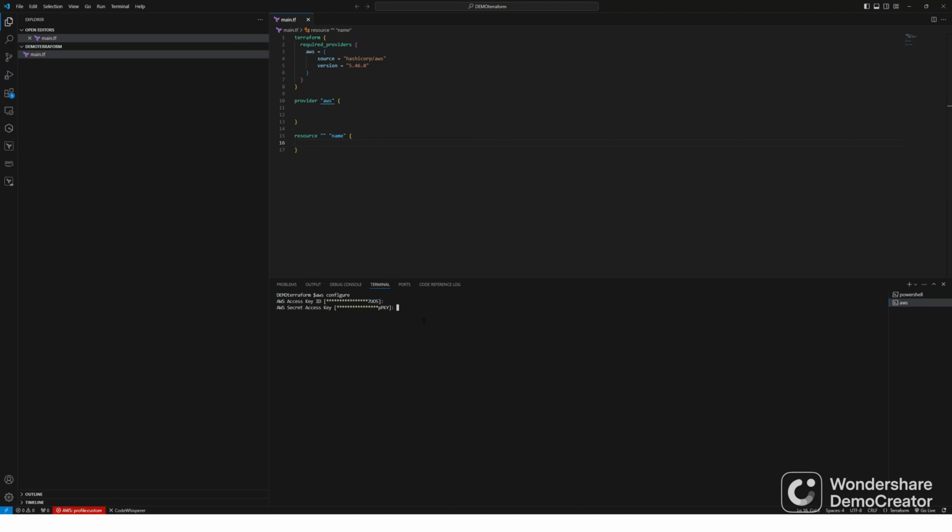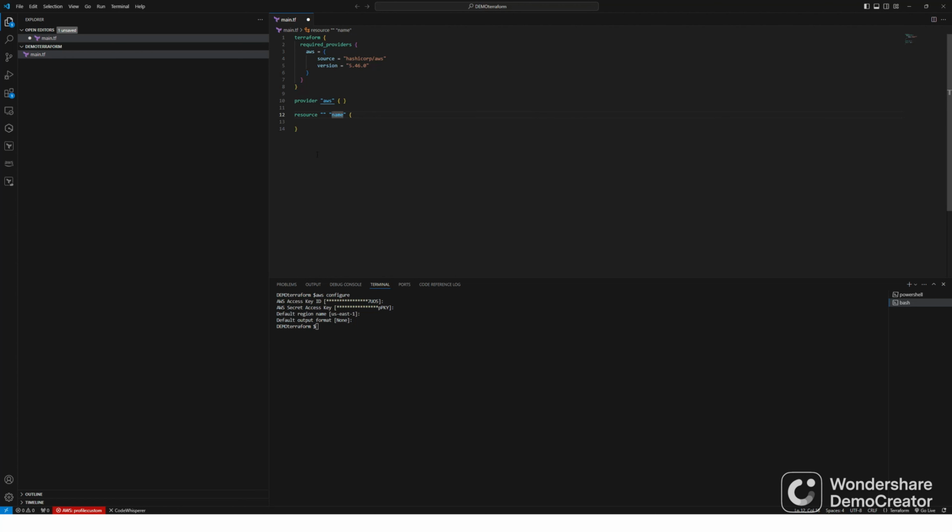Then it will ask you for the secret access key. Put that in there. Mine is already configured, so I don't have to redo it. And it will ask you for region. us-east-1 is the default region. I'm okay with it. And output format is JSON, so I'm okay with it. You don't need to provide anything. Just hit enter. So you successfully configured the authentication part. For the provider block, you don't need to provide authentication here. You don't need to hard code the access key and secret access key here.